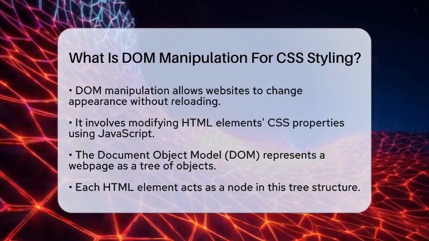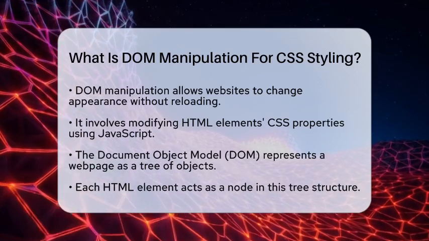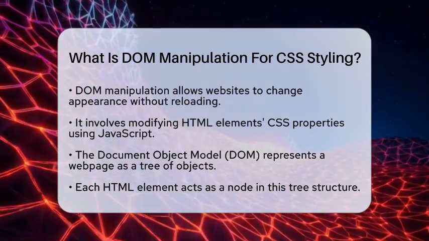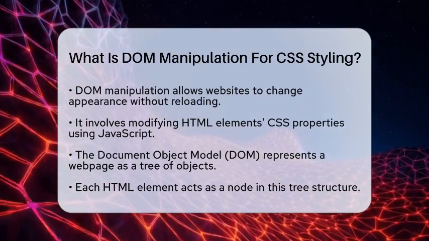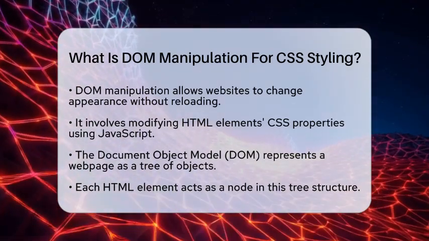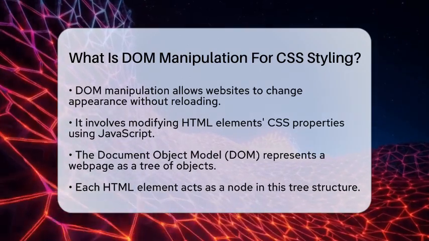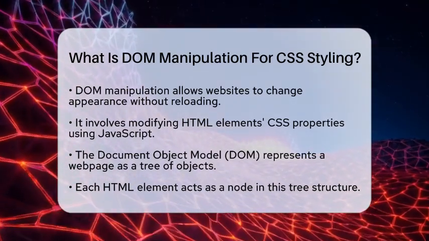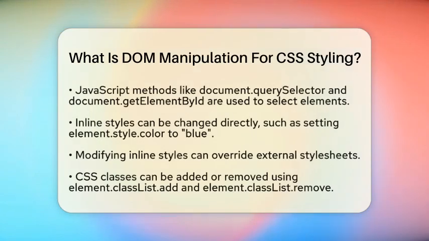Let's break it down. The Document Object Model represents a web page as a tree of objects. Each HTML element is a node in this tree, making it easy to access and modify them programmatically. To get started, you can use JavaScript methods like document.querySelector or document.getElementById to select the elements you want to change. Once you have your element selected, there are several ways to modify its CSS styles.